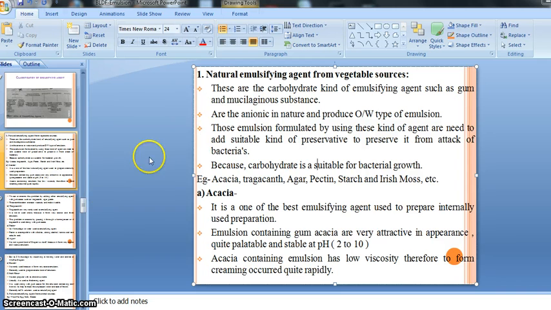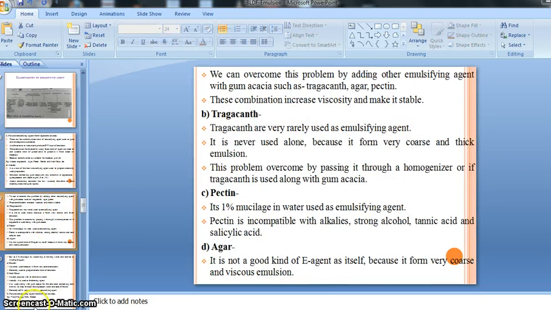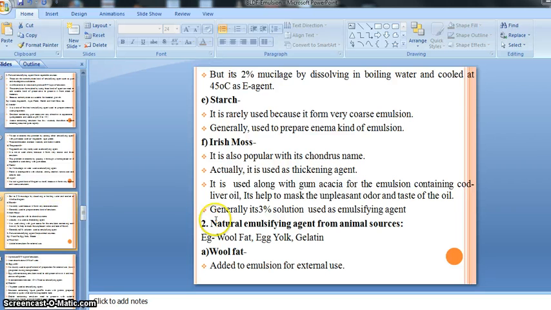Okay, do you understand now? So let's see another classification of our emulsifying agent, that is, natural emulsifying agents from animal sources. From the animal sources means, whatever we discussed in our previous slide was all related to the vegetable sources, means obtained from vegetable sources.